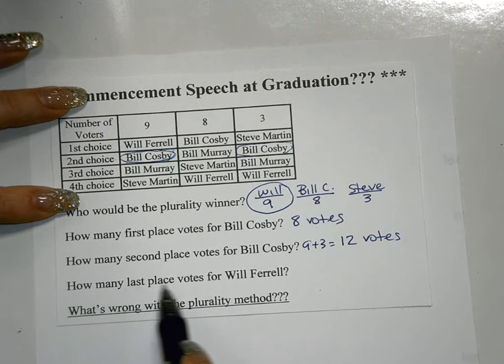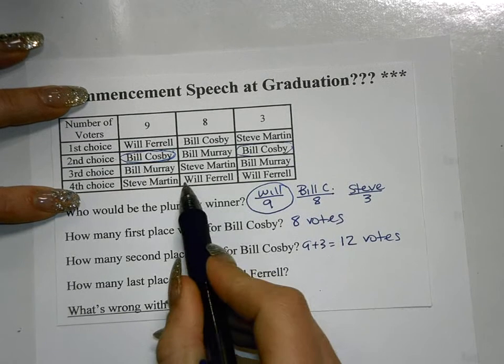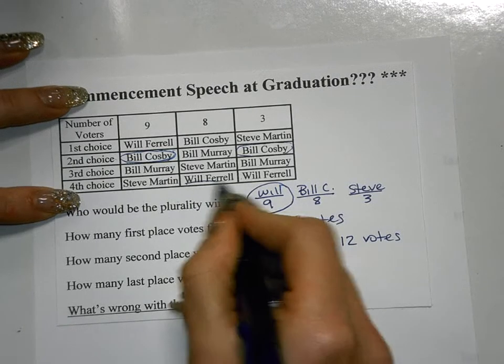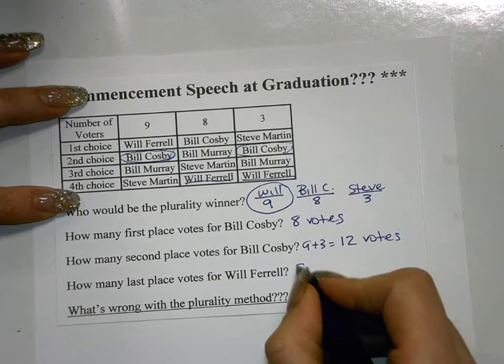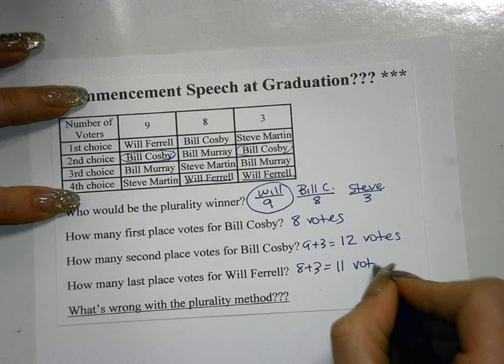Let's look at this one. How many last place votes for Will Ferrell? Well, if we look here, Will Ferrell has 8 last place votes and another 3 last place votes here. So 8 plus 3 is 11. He has 11 last place votes.